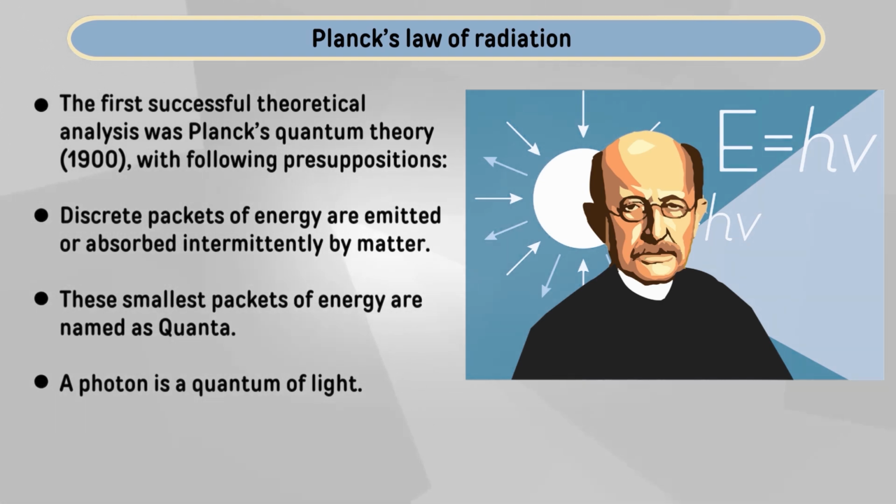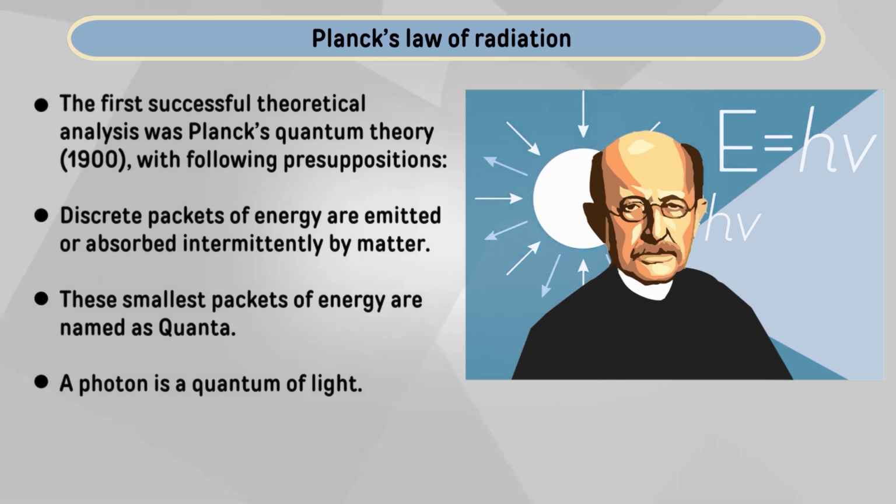So, here the absorbed quantum energy is proportional to the radiation frequency. We have this relation, E is equivalent to h nu, where h is known as the Planck constant.